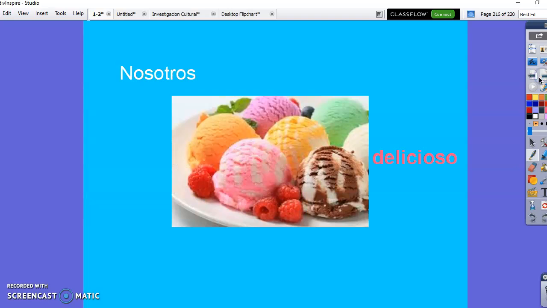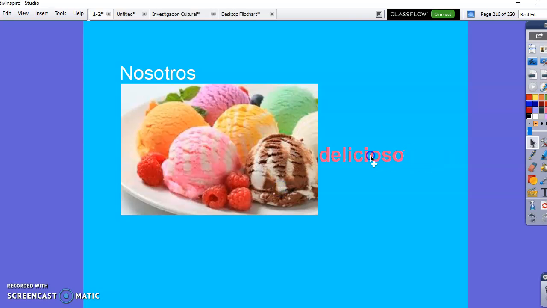Last one. Last sentence. Okay, we have nosotros. You have to look at this word and decide, do we like this, whatever this is? You can't see it, that's a horrible color. Or not, based on the word, okay? So you say, we like ice cream, and somebody says, why? ¿Por qué? And you need to come back and say, we like ice cream because it's delicious. Okay, pause the video one more time. This is the last time you're going to do this. We like ice cream because it's delicious. All right, last one. Let's do it.